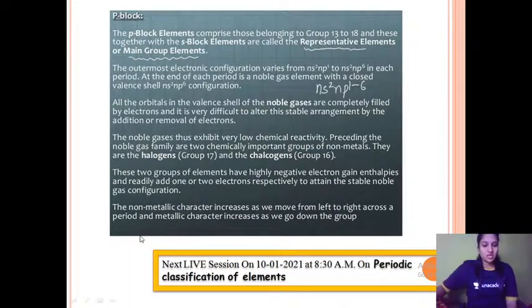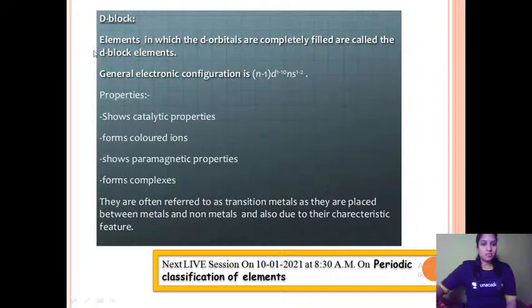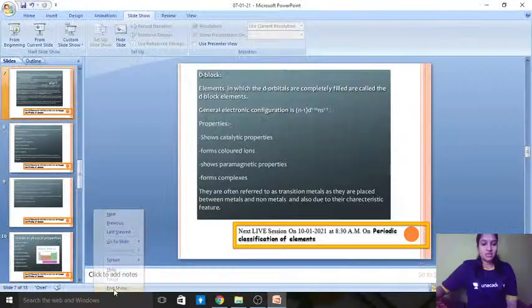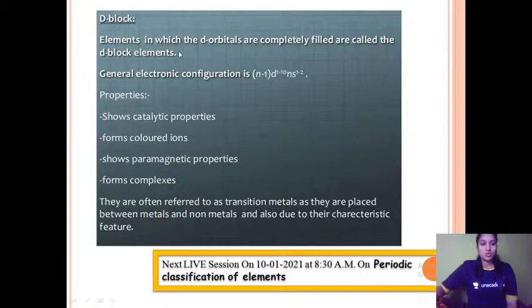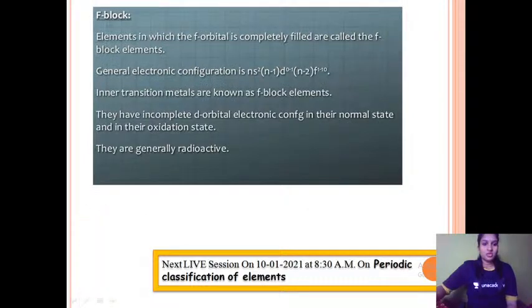Okay, so coming to the next block of elements, that is the d block elements. As the name itself suggests, the last electron would go into which orbital? The d orbital. If in any element the last electron goes to the d orbital, then we call it a d block element. They are included from group number 3 to group number 12.